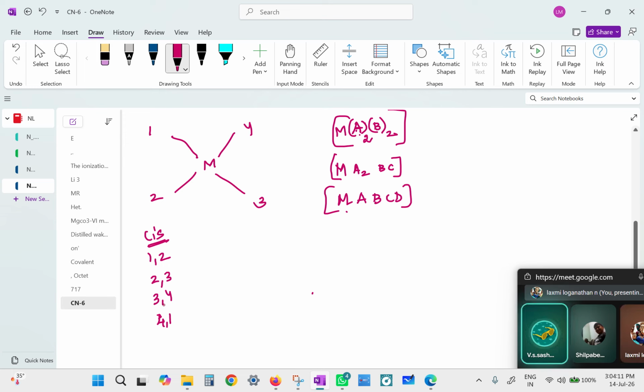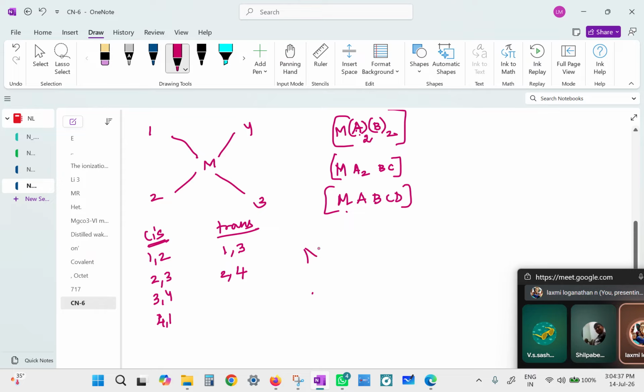4 and 1 are also cis because they're close to each other. So those which are not close positions, what are they? They're trans. 1 and the opposite one, so 1 and 3, 3 and 2, and 2 and 4. So these are trans positions. Are we clear? Yes, miss.